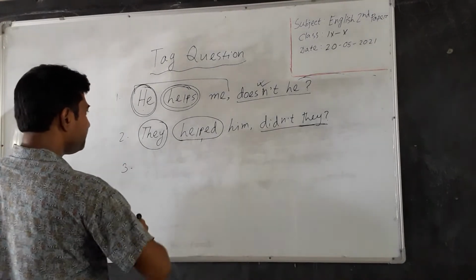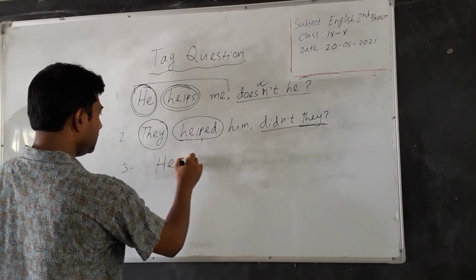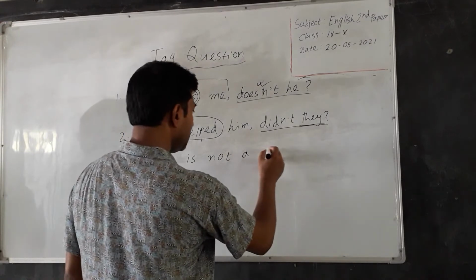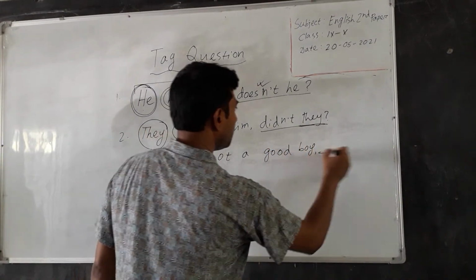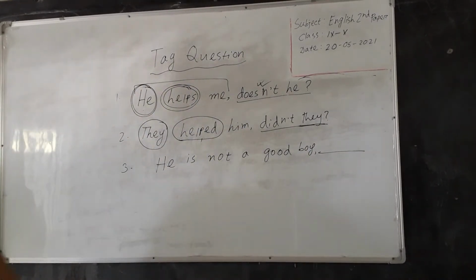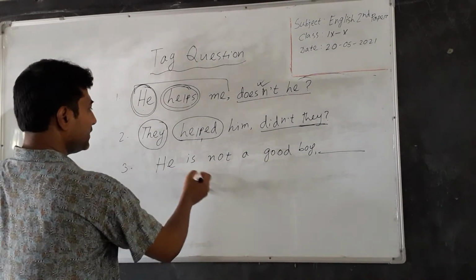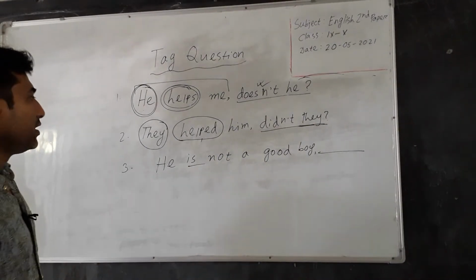Dear students, he is not a good word. Dear students, this is the given sentence. Here, he is the subject and is the main verb, final verb.